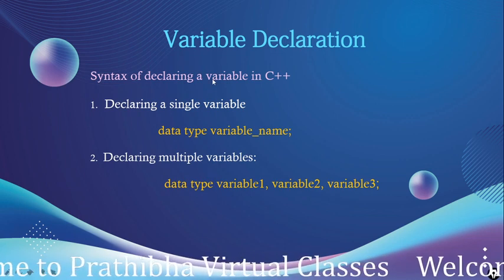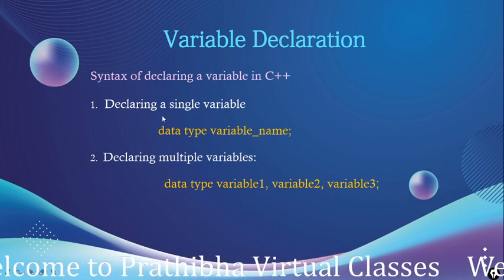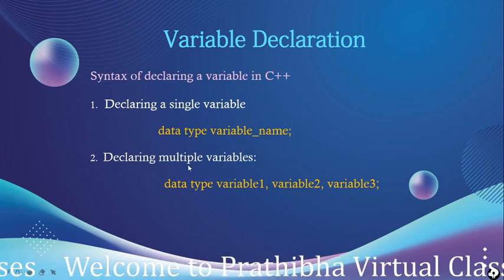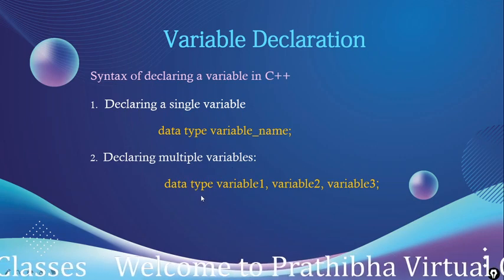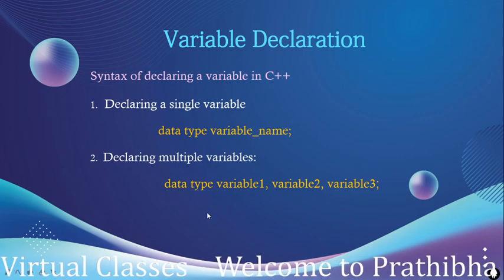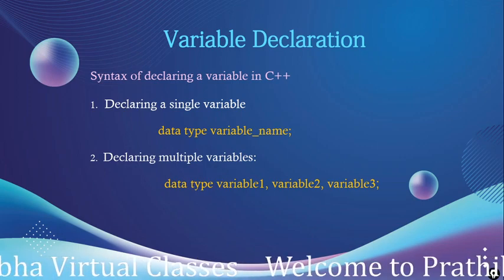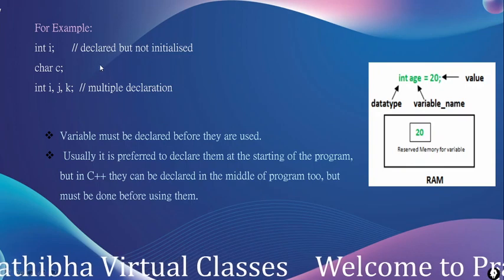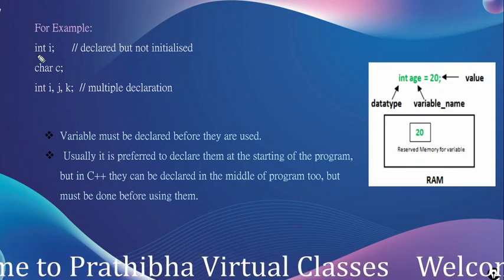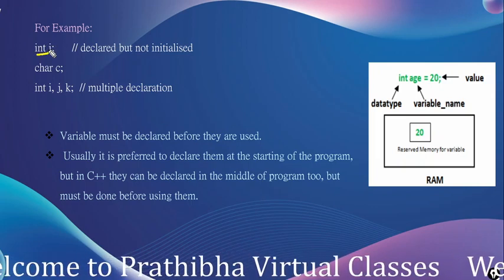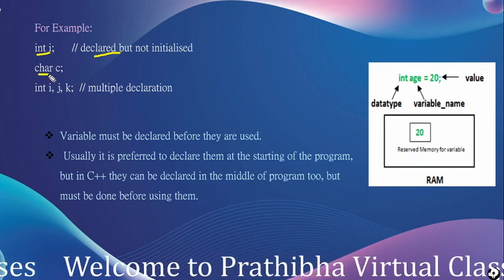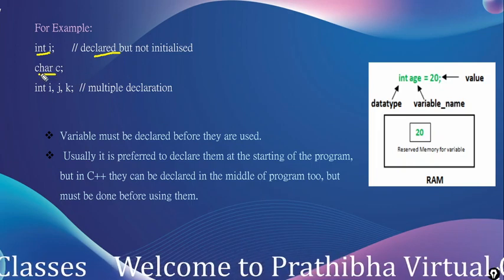Variables can be declared in different ways. To declare a single variable, we have to use the data type and a space and the variable name. To declare multiple variables, we use data type, space, variable1, variable2, variable3. Data type may be any valid C++ data type. The example to declare a variable is int I. Int is the data type, I is the variable name. Here we declare the variable but do not initialize it. Here we declare a character variable, char is the data type and C.